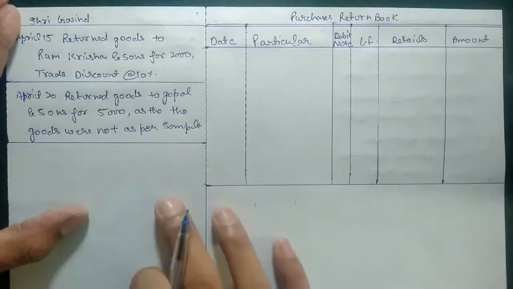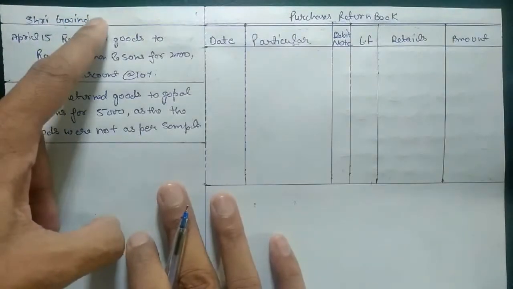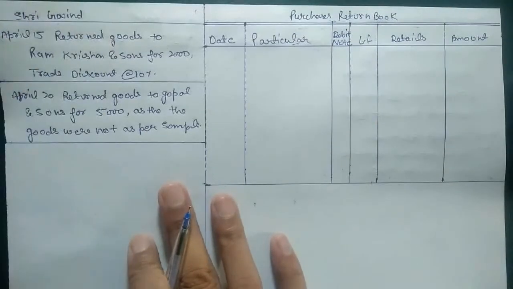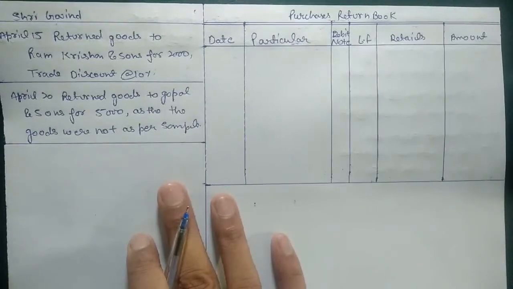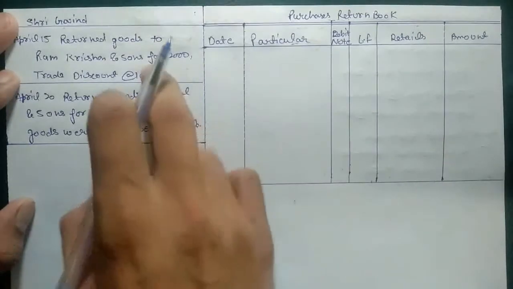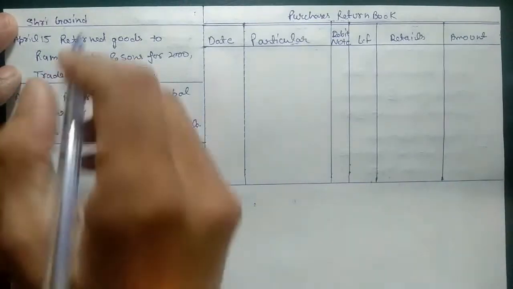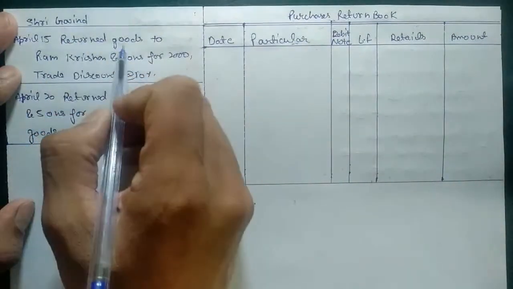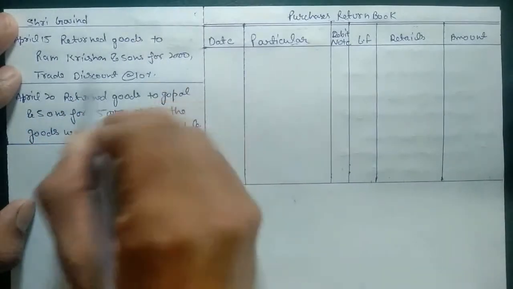In this case we have two entries in the books of Sri Govind. Sri Govind is a trader. He needs to record two entries in his books for returning goods. He purchased goods from someone, then he returned goods to him. So he needs to record both of the entries into the purchase return book. So how will we record? First thing is, returned goods to Ram Krishnan and Sons for 2000 trade discount.